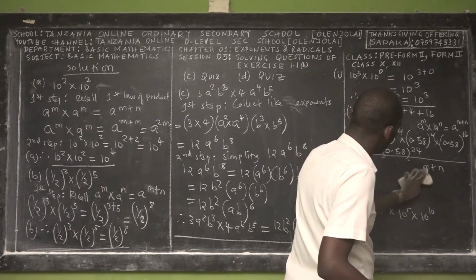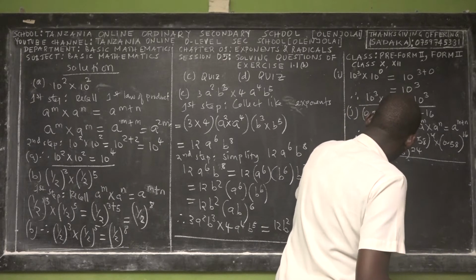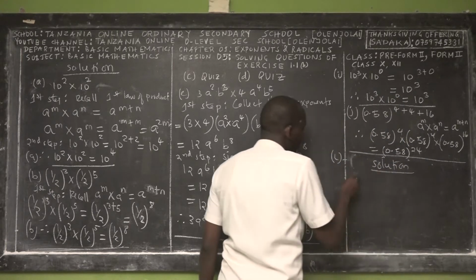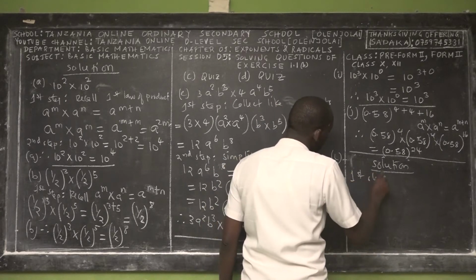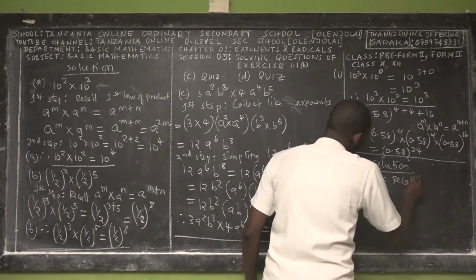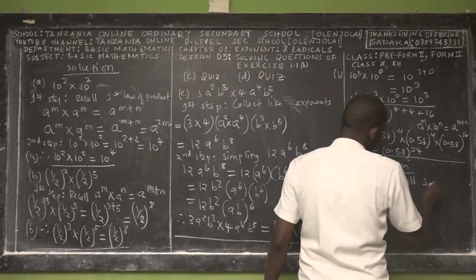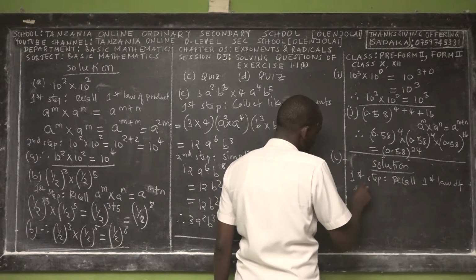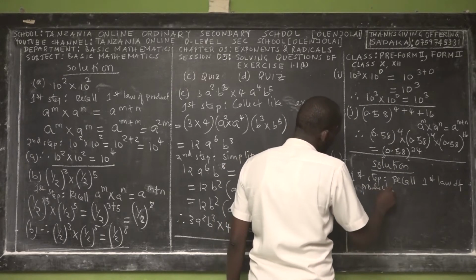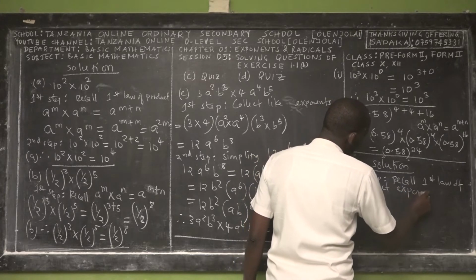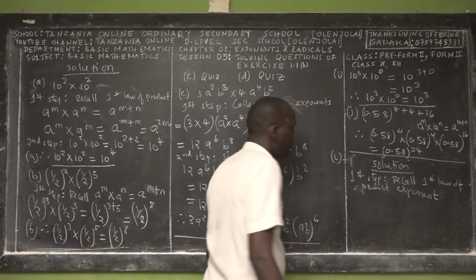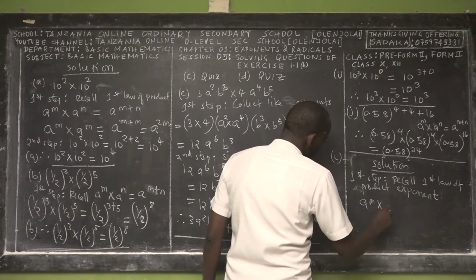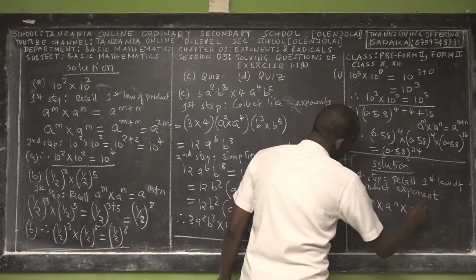So the exponent is P, R. Okay. So the solution for this case. The first step, you have to recall what? You have to recall the first law of exponent, of product of exponent. But you have to check how many exponents are given. 3, right? Yes. So we have to say that A power M times A power N times A power R.